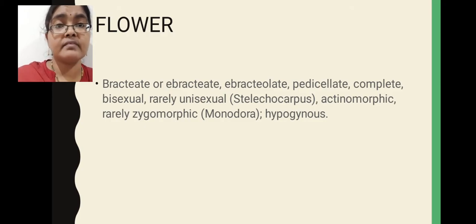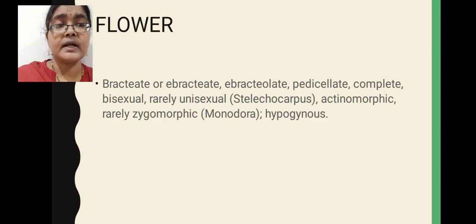That is why that flower is described as a complete flower. Here, Anonaceae family members mostly have bisexual flowers. That means in a single flower, the male reproductive structure, androecium, and the female reproductive structure, gynoecium, are both present. Both being present in a single flower is called the bisexual condition.